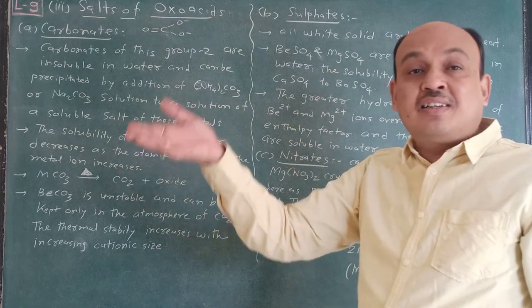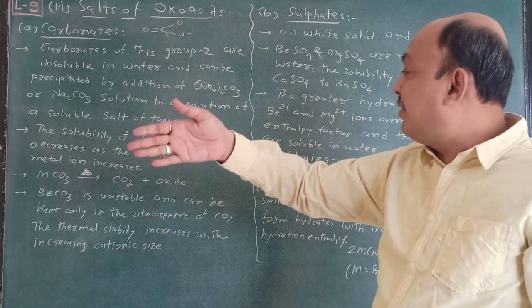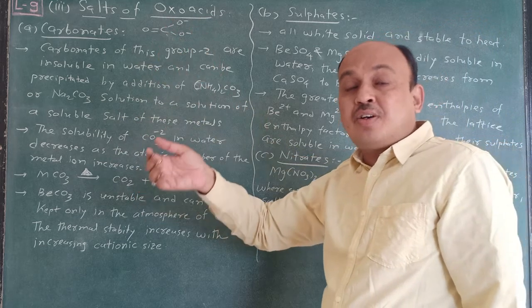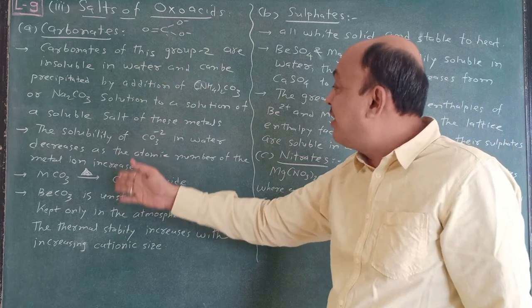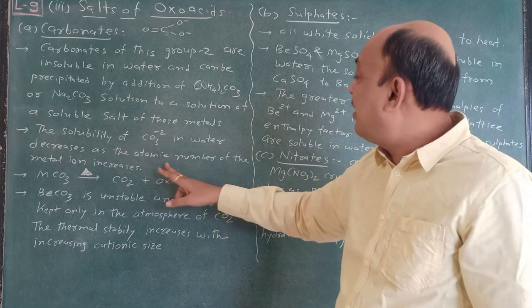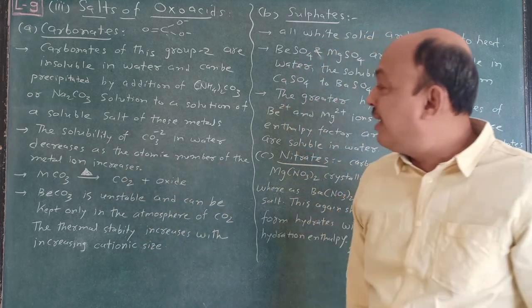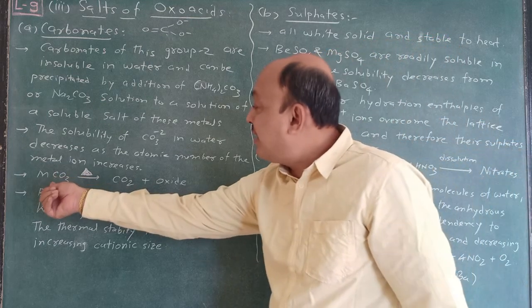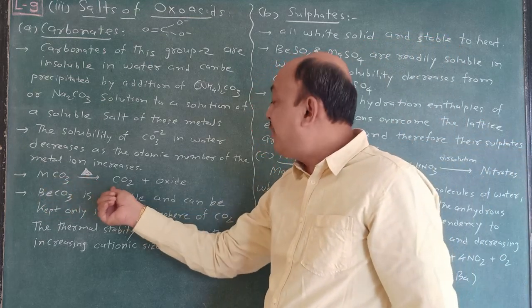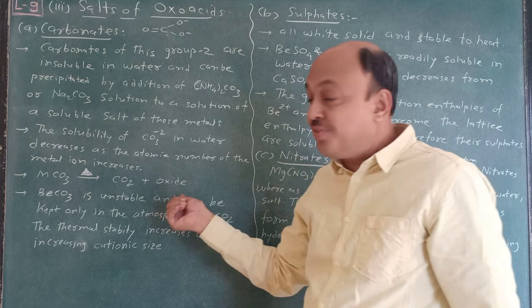Due to atomic mass and ionic size increasing, the carbonate is water insoluble. Solubility decreases as the atomic number of the metal ion increases. When a metal carbonate is heated, it gives carbon dioxide and different types of oxides.